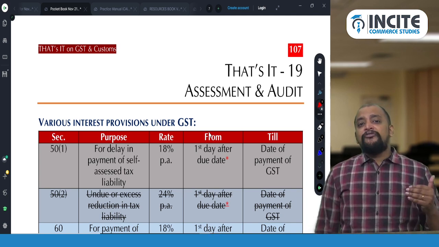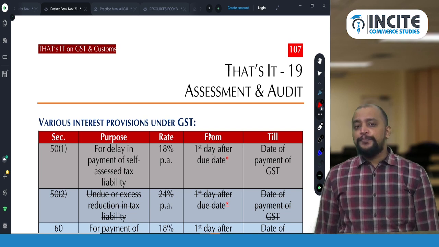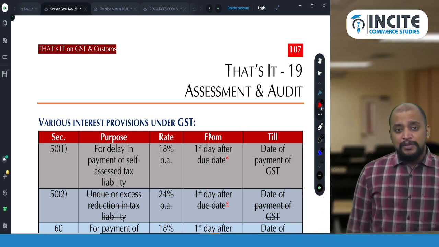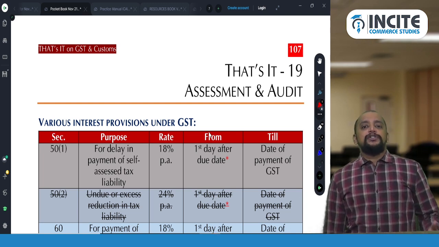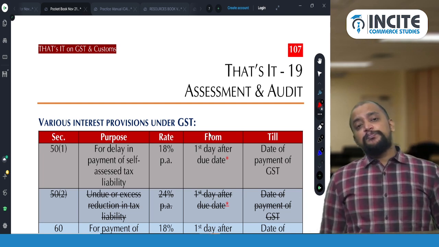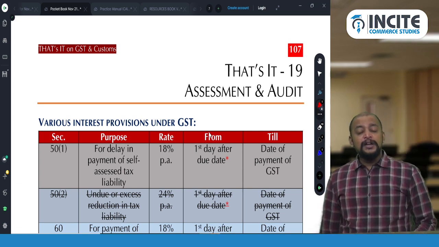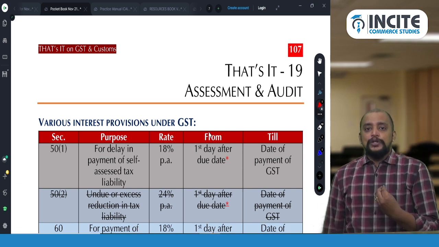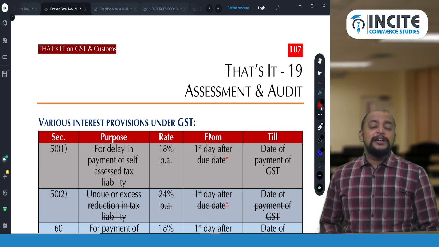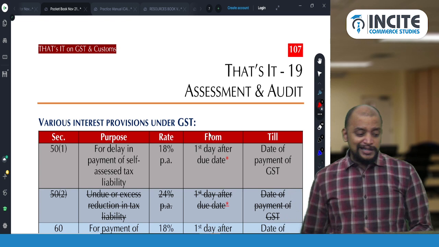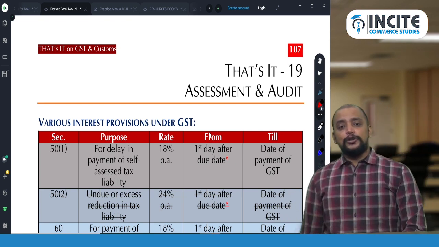First, section 50, subsection 1. Whenever there is a delay in payment of tax, it can be non-payment of tax or it can be short payment of tax, then that person is liable to pay interest at the rate of 18% per annum from the first date after due date till the date of payment, and include both the days. So first date after due date and the date of payment, both days should be included.